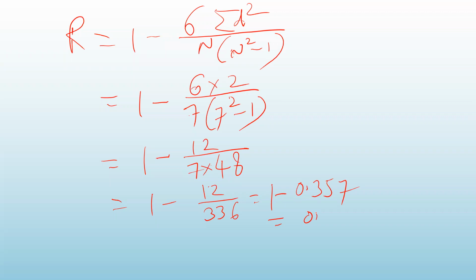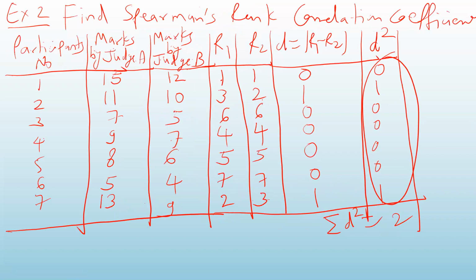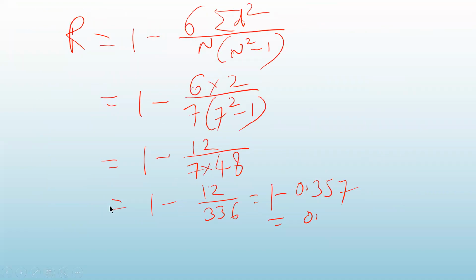Wait a minute, I think somewhere we are wrong. Let me just see where. N is 7, correct. 6 into 2, that is okay.